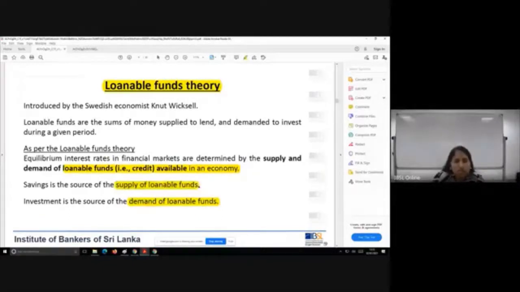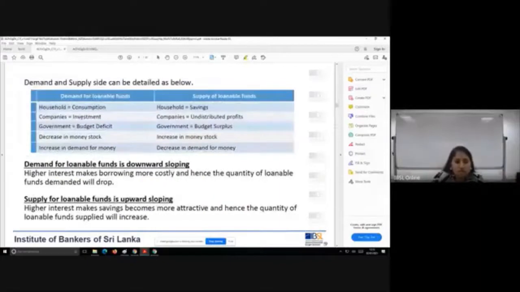The main source for demand comes from investment. The main source of supply comes from savings. But we know the parties who operate in an economy, so we saw the different ways in which this demand could come. That is what we have elaborated over here. And always remember, demand for loanable funds is downward sloping and supply for loanable funds is upward sloping.